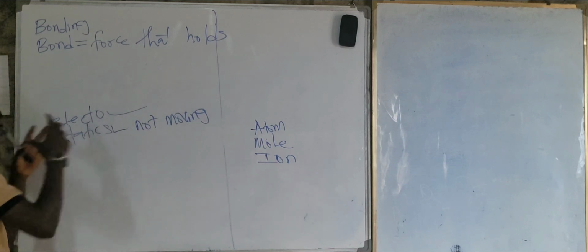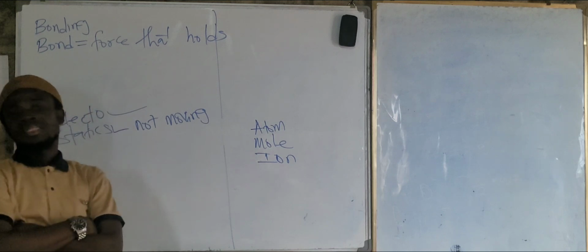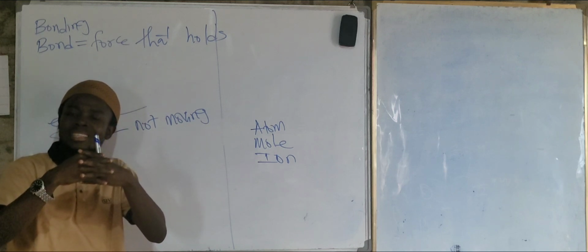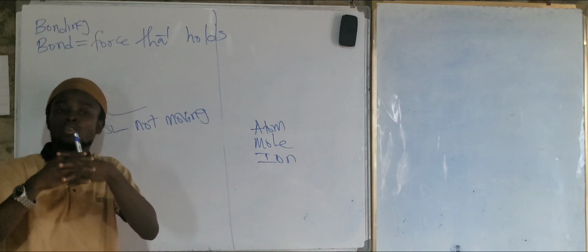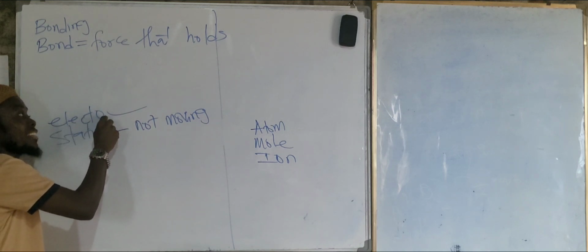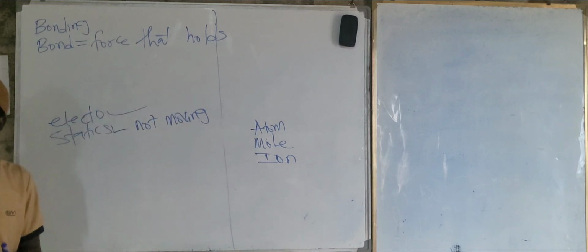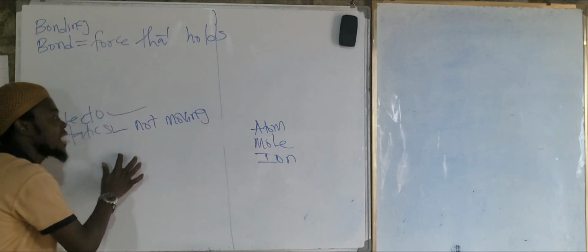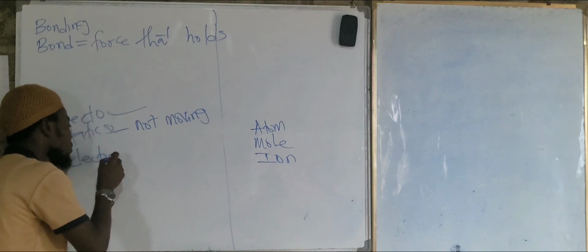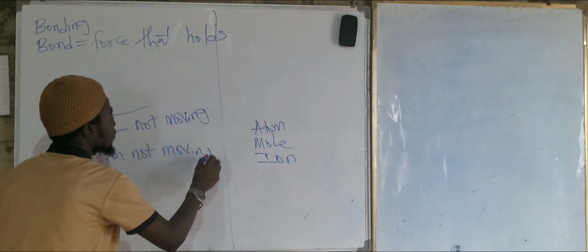So when you say a force that holds atoms together, it's called bonding, right? A chemical bonding is the electrostatic force of attraction between atoms. Electro is from electricity, and electricity is gotten from the word electron. And statics means not moving. That means the electron is not moving here.